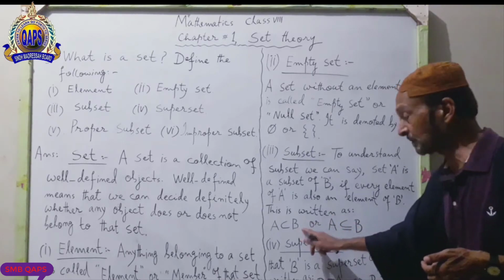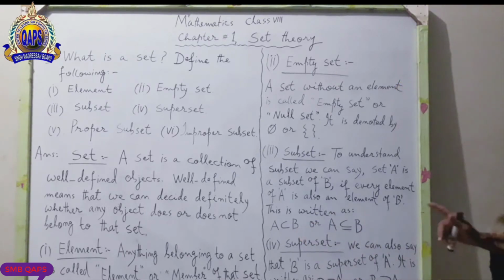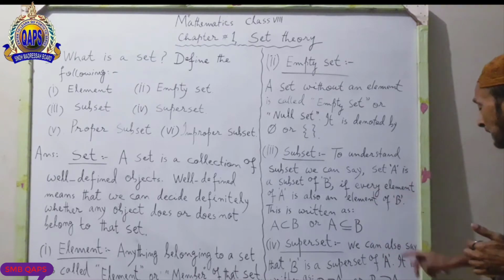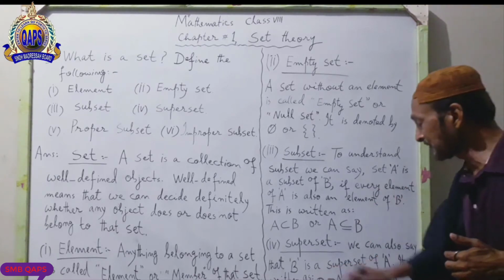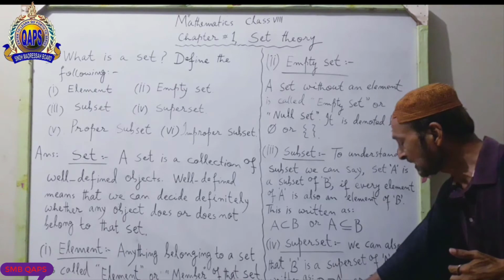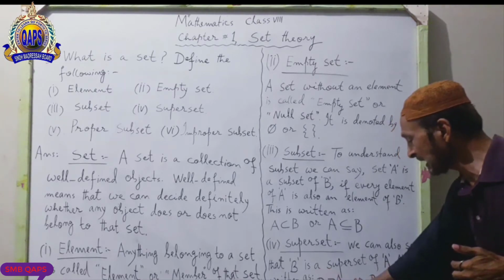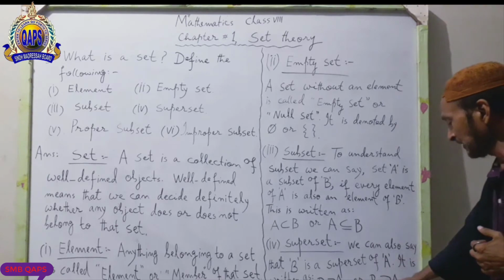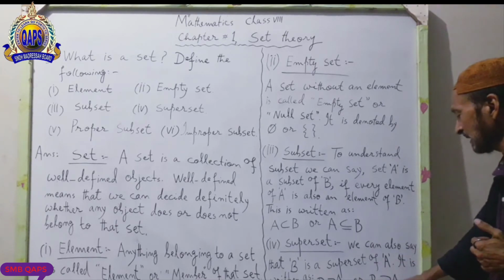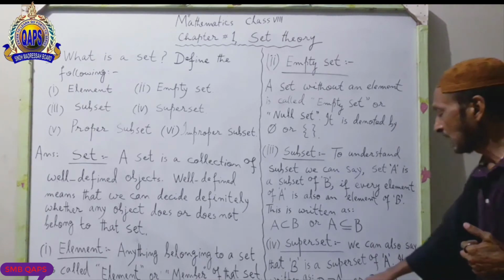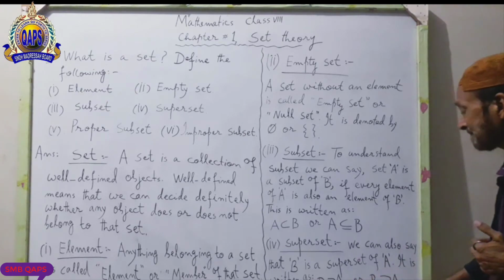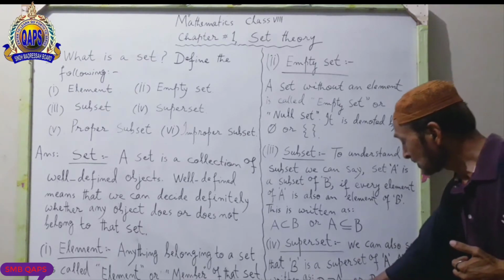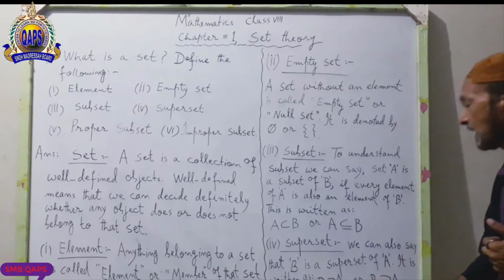Set B is a superset of set A. It is written as B is a superset of A, or B is a superset of A. I have mentioned these two signs.